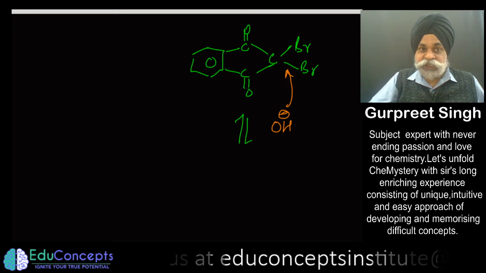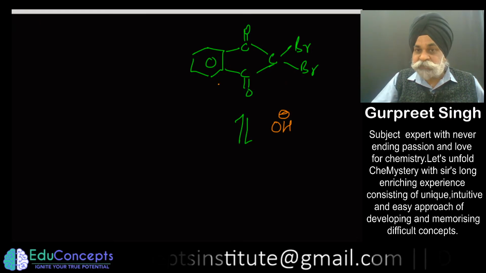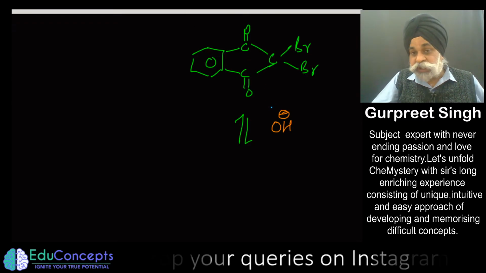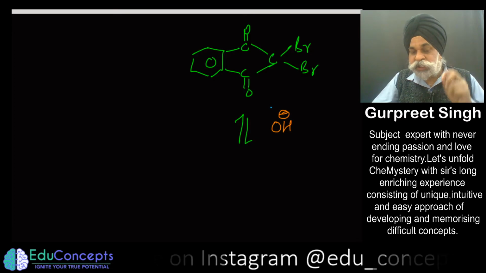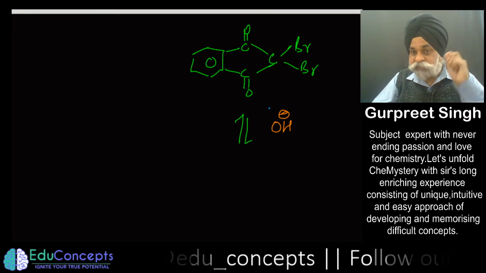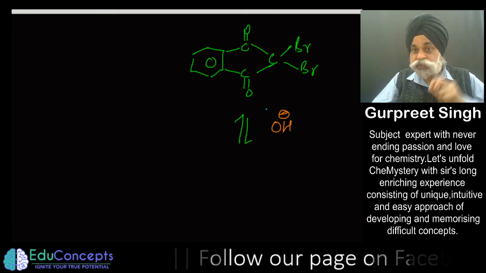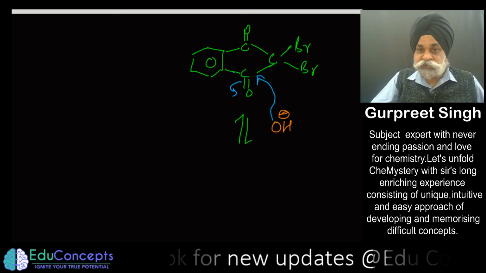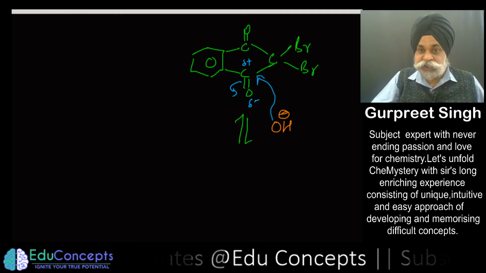So that is what I'm saying, that in organic chemistry there are lot many parallel reactions happening, and lot many side products being formed. The examiner would want you to reach that point which he is wanting you to go that way. So here we will attack this one. Why? Because this is delta positive, this is delta negative.